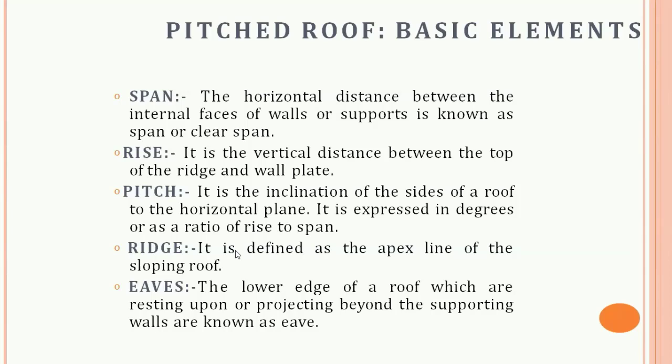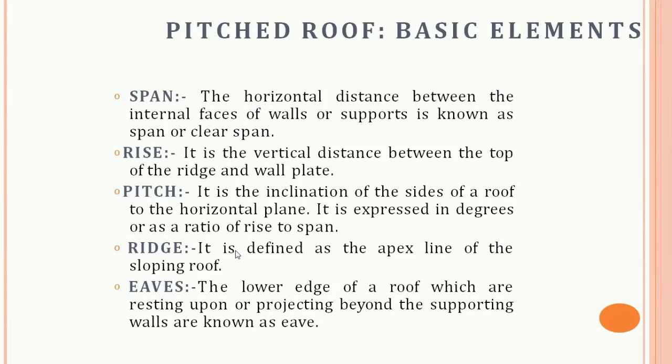Next is the rise. It is the vertical distance between the lowest and highest point of the sloping roof. Then pitch. It is the inclination of the sloping roof, expressed as the ratio of rise to span or in degrees. Thus a pitch of 1:2 means a rise of 1 unit for a horizontal distance of 2 units.